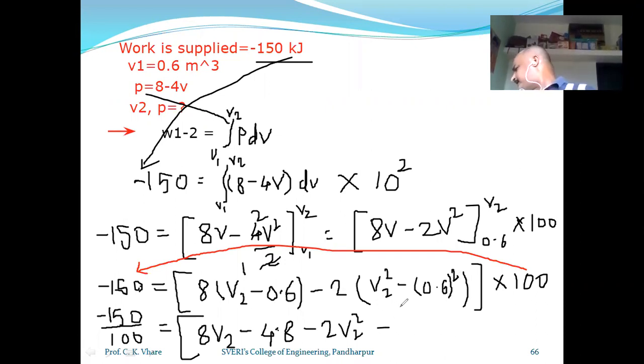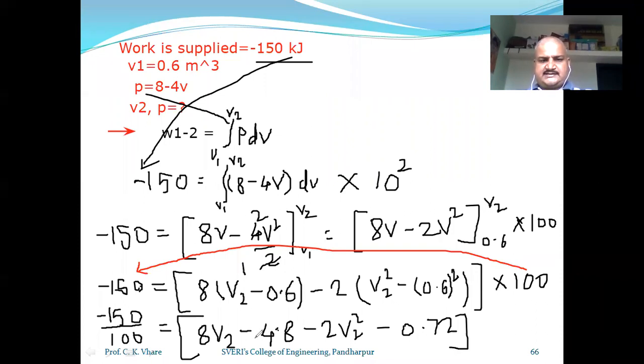So 2 multiplied by 0.36 is 0.72, bracket complete. Okay, this is the simple equation.